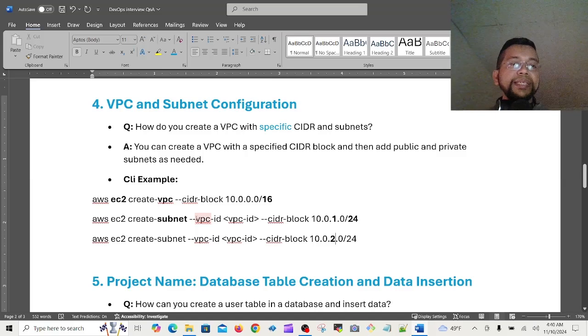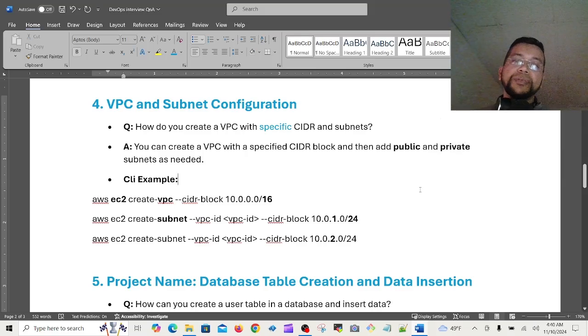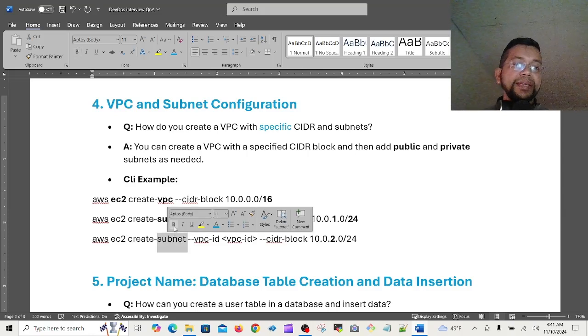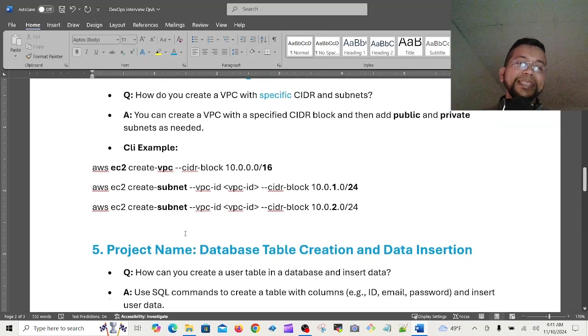So after creating these two subnets, when you are giving the connection, how are public and private segregated? This is another question I am just adding for you. After the subnet is created normally, when you are giving the connection, if the subnet is giving the connection straight to the IGW, that's the public. But if the subnet is given the connection to the NAT gateway, that's the private. Okay, some tricky, just keep in mind.